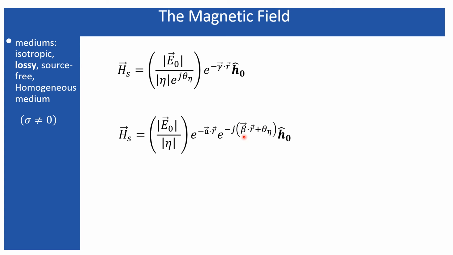So what does it mean? It means that for a lossy medium, the electric field doesn't contain this factor, but the magnetic field does. That signifies that the position or the time when or where the electric field gets generated, the magnetic field gets generated after a while or after some distance apart. So basically the magnetic field lags behind the electric field, and the lagging is by this factor.